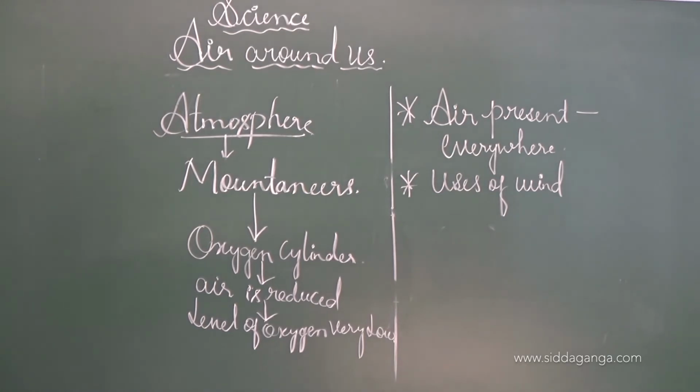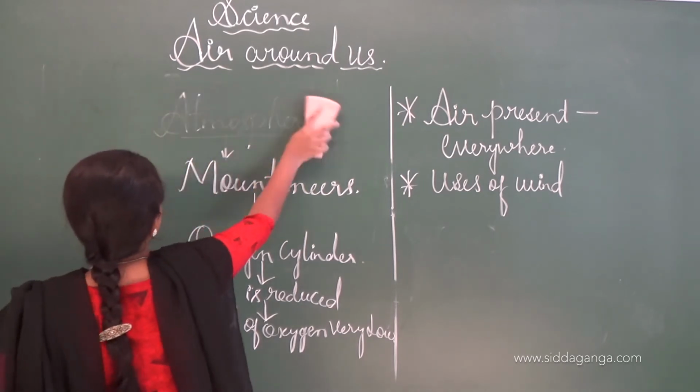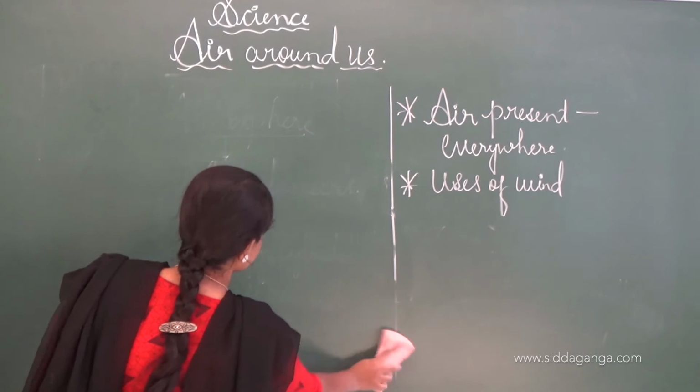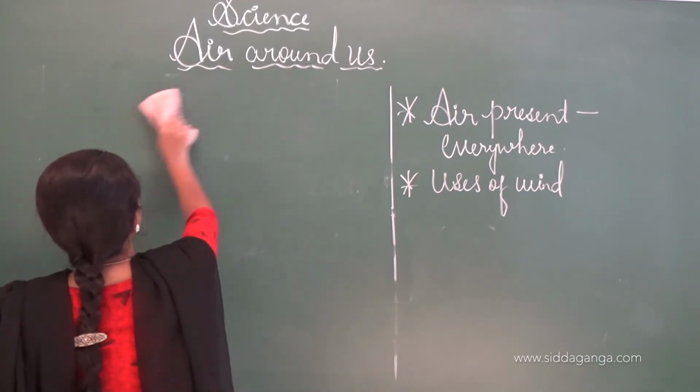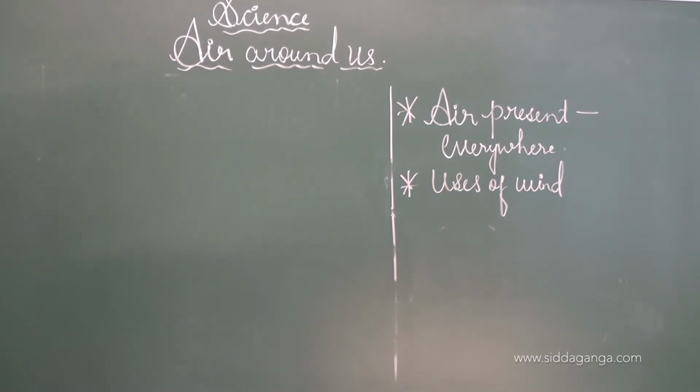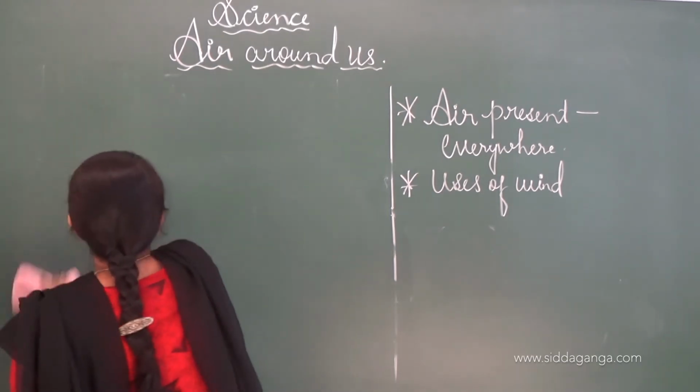In our previous class, in 5th standard, you learnt about the different layers of the atmosphere. One by one I will roughly draw the diagram here to understand the concept more clearly.